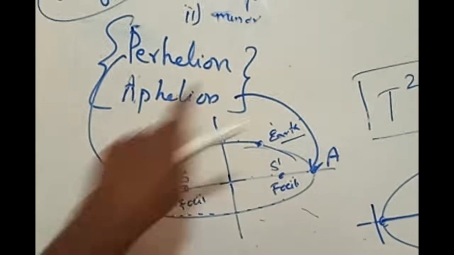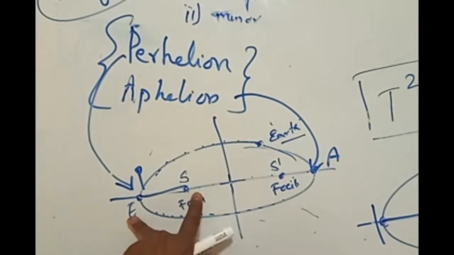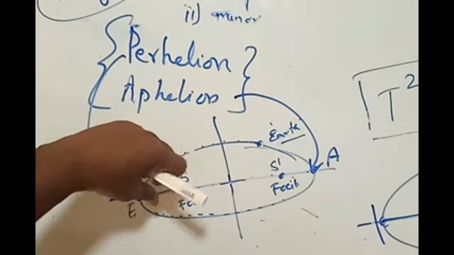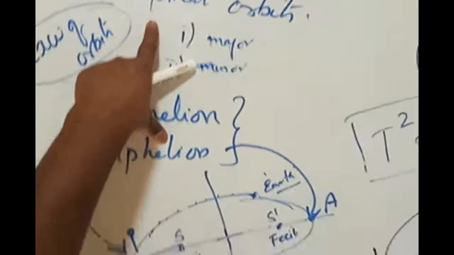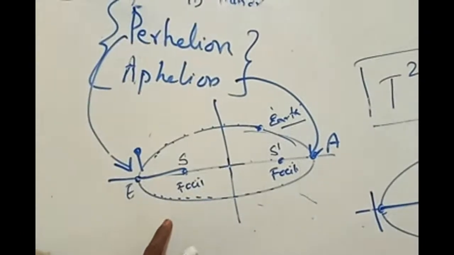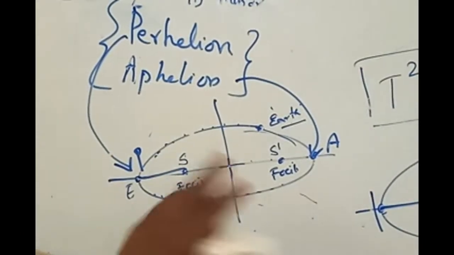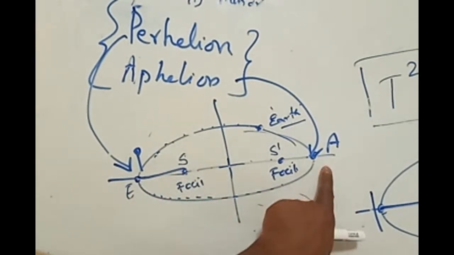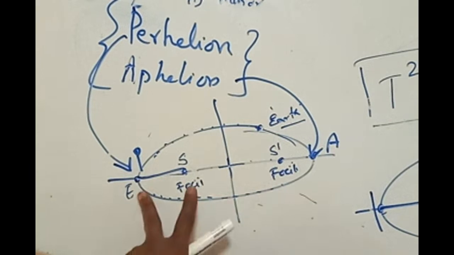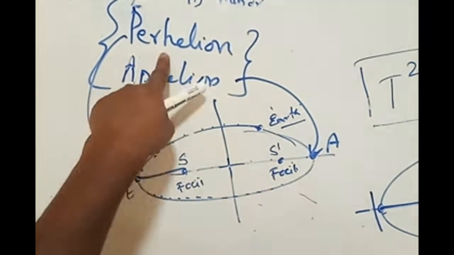When the Earth is revolving around the sun, because it is not a circular path, this distance will not be the same throughout. What kind of path is it? It is an elliptical path. Since this is an elliptical path, what can happen? The Earth can get very close to the sun at some point of time, and at some other point of time it can be very far away. The closest or the shortest distance between the planet and the sun is called perihelion.